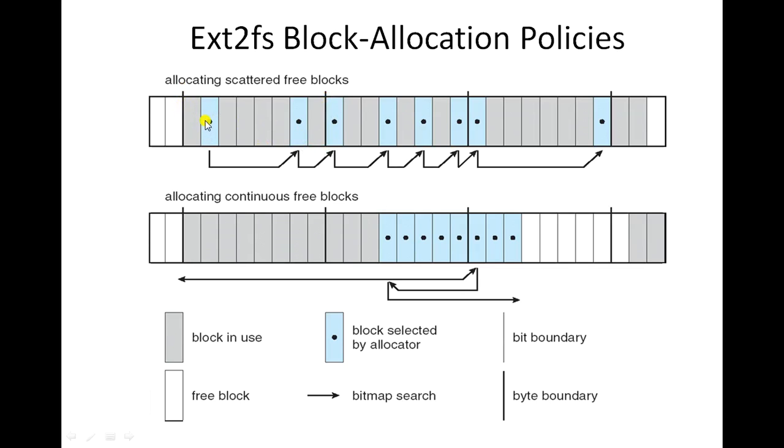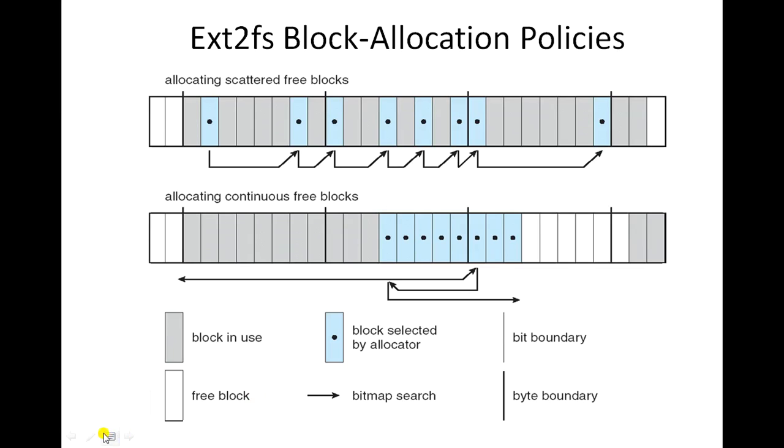So in this diagram, you can see we are allocating scattered free blocks for the file. The first block is here, and there is a link taken to the next free block here. Like this, the free blocks are scattered. The ext2 file system does not encourage this kind of allocation scheme because it prefers contiguous free block allocation.